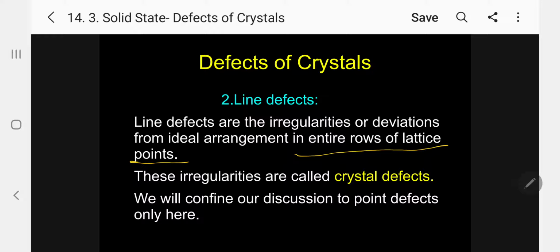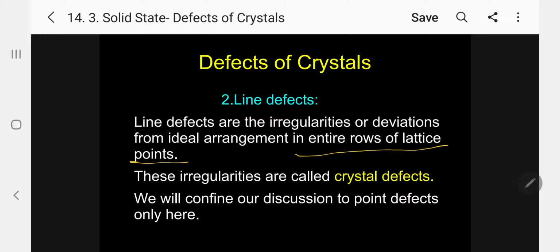Point defect is the irregularity or deviation from ideal arrangement around a central atom, around an atom. Whereas line defects are irregularities or deviation from ideal arrangement in the entire rows of lattice points.